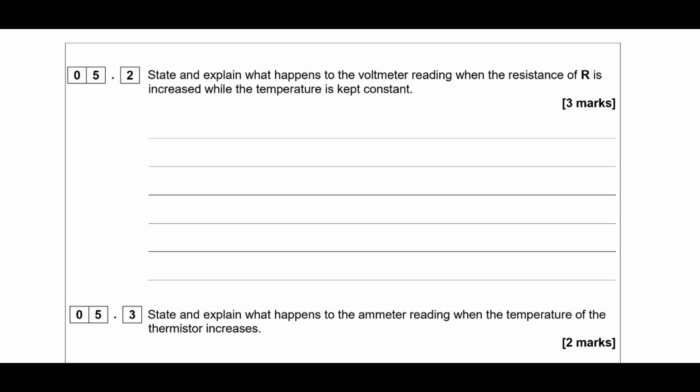Let's go on to part 2. State and explain what happens to the voltmeter reading when the resistance of R is increased while the temperature is kept constant. So if the temperature is the same, the resistance of the thermistor stays the same. So if you increase the other resistor, that's going to make the total current go down. And if you make current go down, the potential difference across the thermistor is going to decrease using Ohm's law there. So, okay, that would be the answer there.